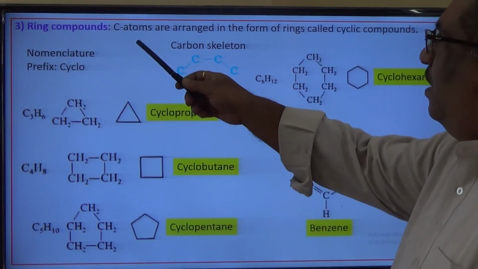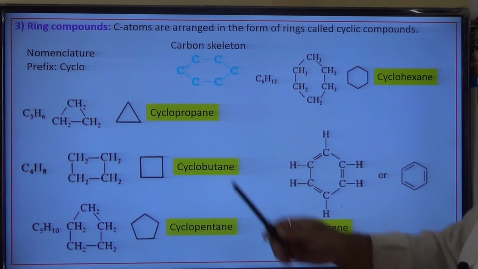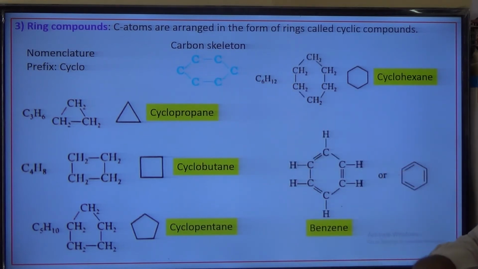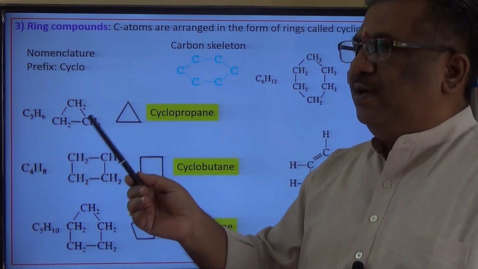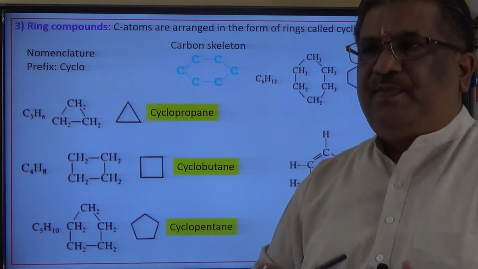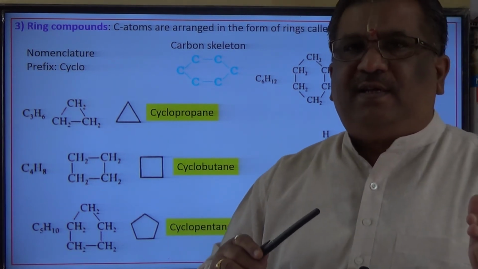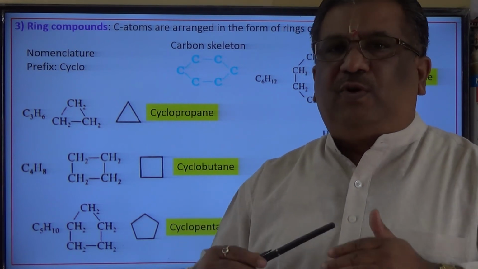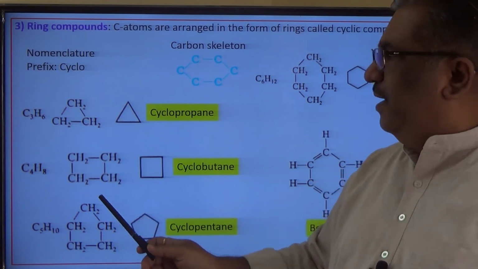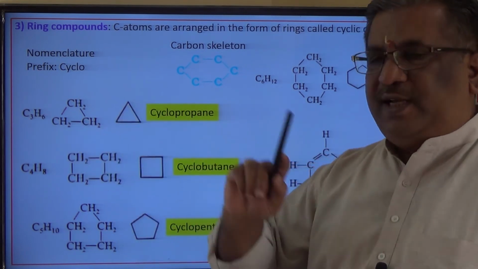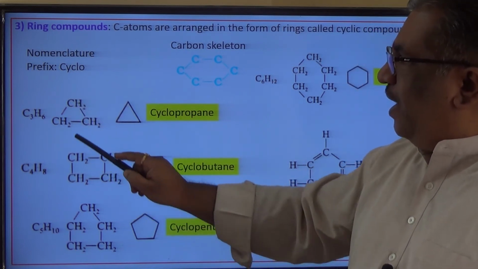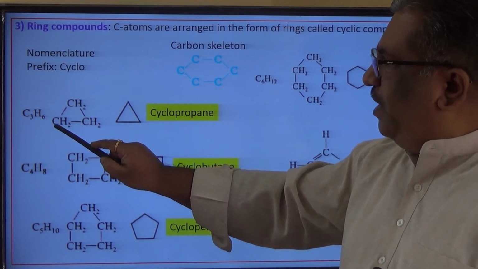Next, ring compounds. Carbon atoms are arranged in the form of a ring. This is a carbon skeleton. What is the nomenclature? Remember, here the prefix will be there. What is the prefix? The word or phrase that comes before the root word is called a prefix. So this is simple here. C3H6 is the molecular formula. 3 carbon atoms are arranged in the form of a ring and hydrogen is represented for each carbon atom.